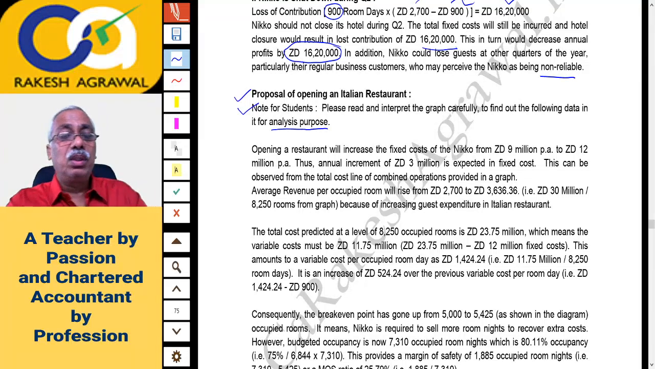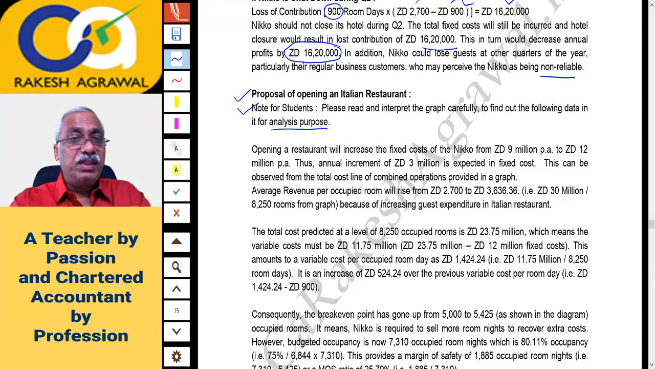I have added this note that whatever data is given below, they had told you to analyze the profit improvement plan. That is this plan. So closure plan won't improve the profit. That will decrease the profit by 16,20,000. But opening the restaurant, let us see what it will do.